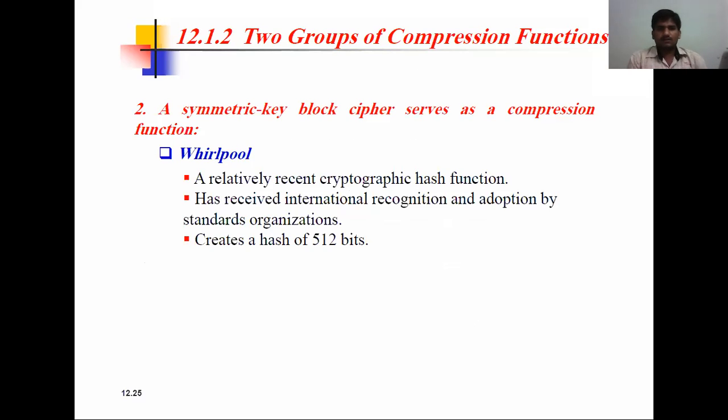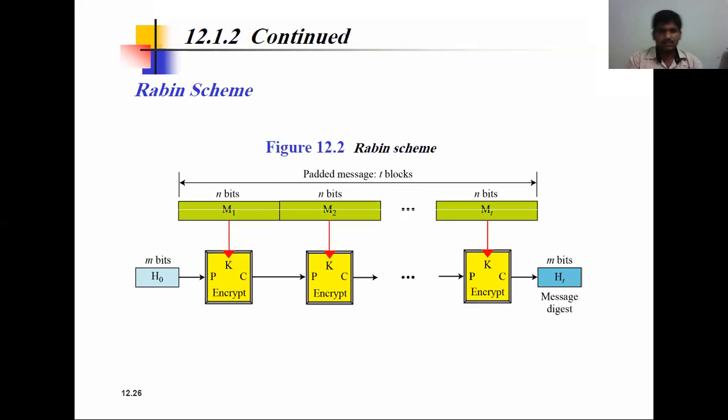So here we have two groups of comparison functions. An asymmetric key block cipher serves as a comparison function. A relatively recent cryptographic hash function has received international recognition by adoption by the standards organization. It creates a hash of 512 bits. So that is a simple example of how much security it gives with the 512 bits.